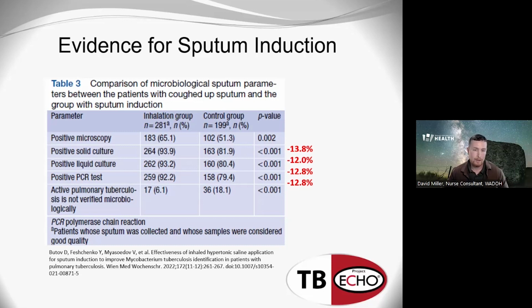So, this has obvious implications for how quickly we diagnose somebody with TB disease in clinical settings. But if you also think about how that carries over to public health implications, such as how infectious we believe somebody to be, whether or not we do a contact investigation at all, when we remove people from isolation, those things are all going to be affected. So it seems like in all facets of TB care, when sputum results are being relied on for clinical or public health decision-making, sputum induction might be a helpful and important tool for us to use.